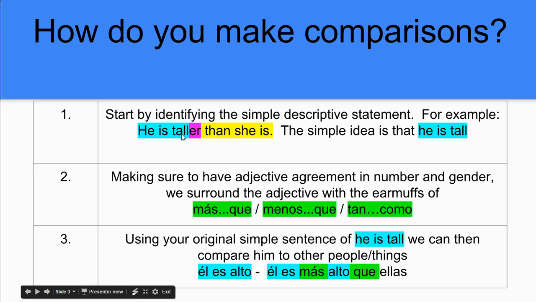So because he is tall, he is a boy, we're going to use the form alto. Él es alto. That's my simplest idea. Surround it with más que. He is taller than they are. In this example up here, it said she is, but it's the same idea. Que ellas. And so what we've done is, alto is referring back to él es alto. That's our original sentence. All we've done is shift things around by putting the earmuffs of más que in there.